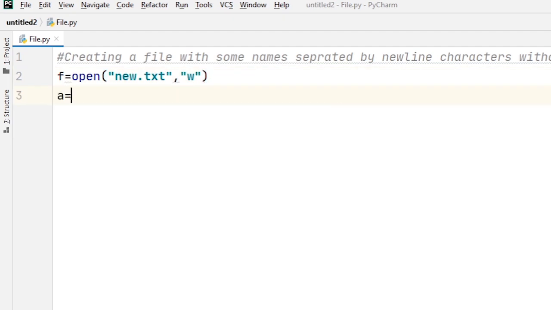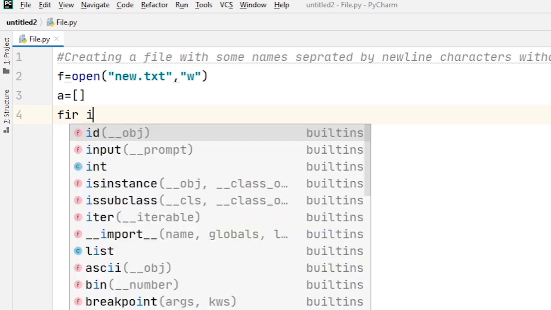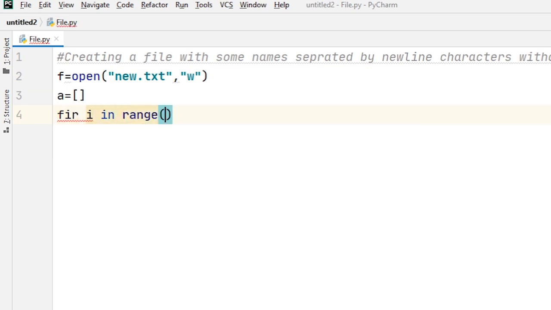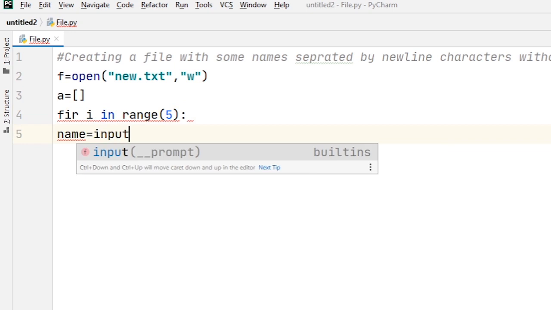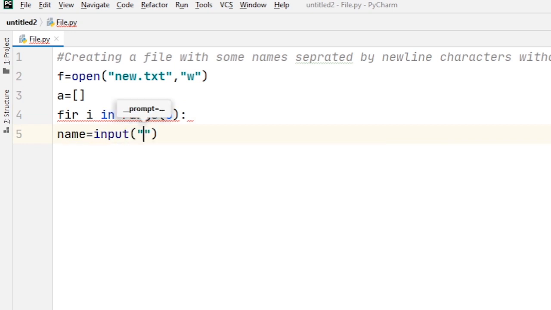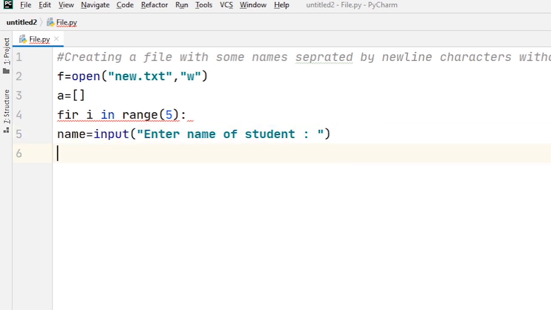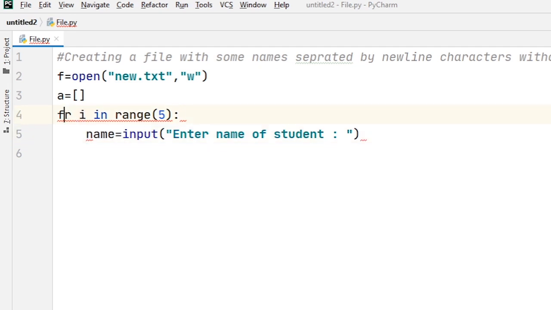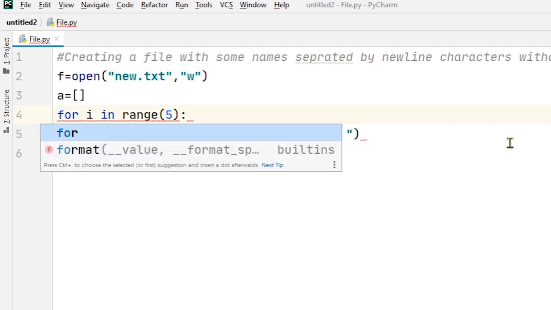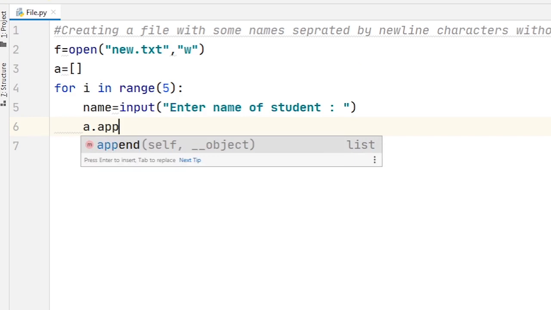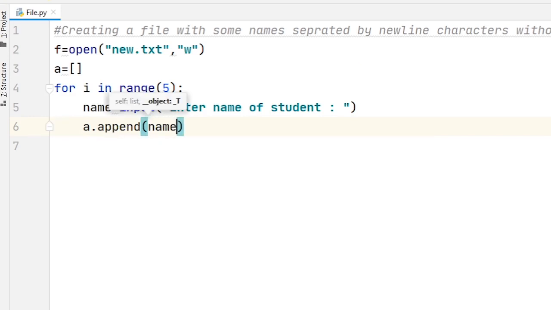Now I create a list a, and for i in range 5, then name is equal to input, enter name of a student, and a.append of name plus "\n".